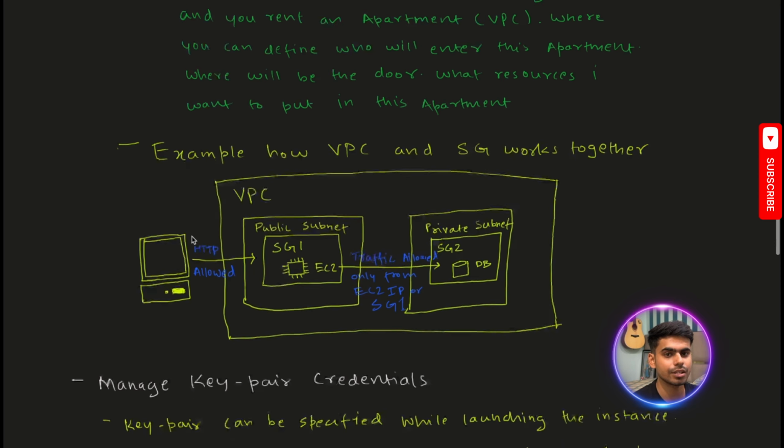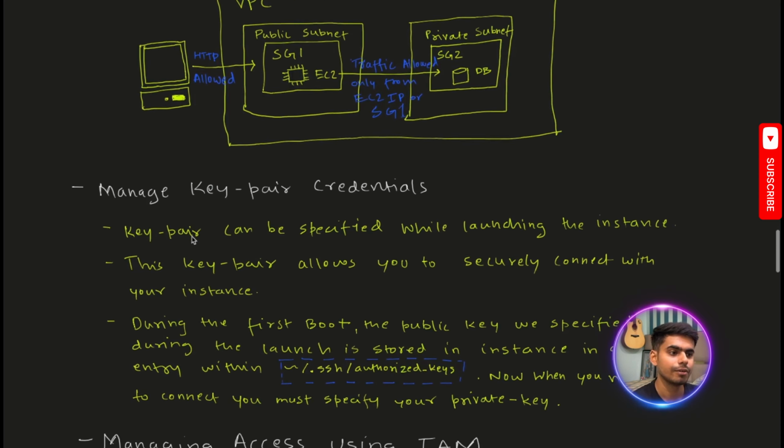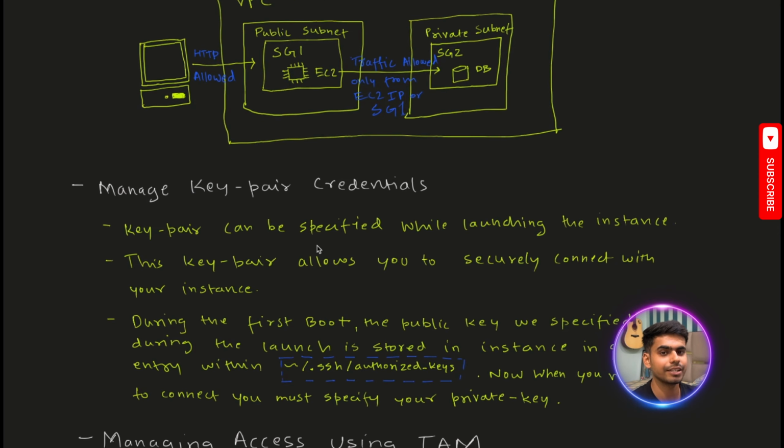Now let's discuss how we can manage our key pair. These key pairs are generated when we are launching the instance. They allow us to securely connect with our instance, because we need to access our instance, right? Because we will deploy our code onto it. So when we access this EC2, we need to provide these key pairs so that EC2 can authenticate us and then provide us the access to connect with it.